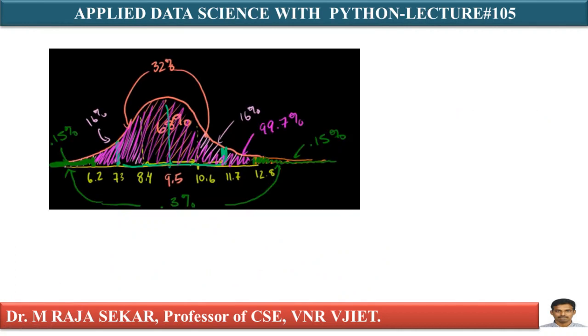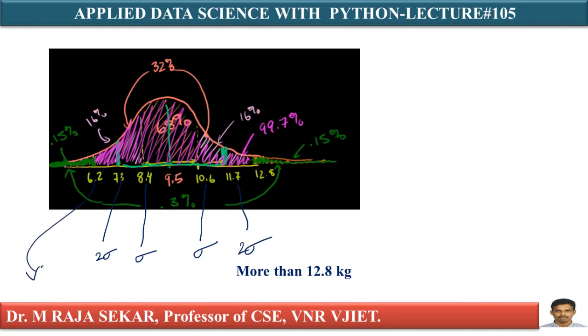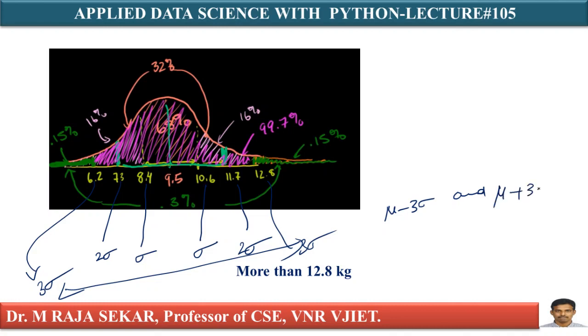Now we will try to understand my third question. More than 12.8 kgs. More than 12.8 kgs means what? Just see. I think you might have remembered, this is 1 sigma distance. This is 7.3, it's not 73. This one is 2 sigma. What about this? This is 3 sigma, isn't it? What is the area in between mu minus 3 sigma and mu plus 3 sigma according to the rule?